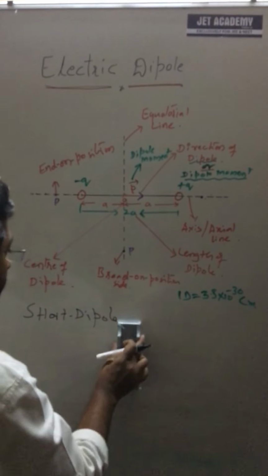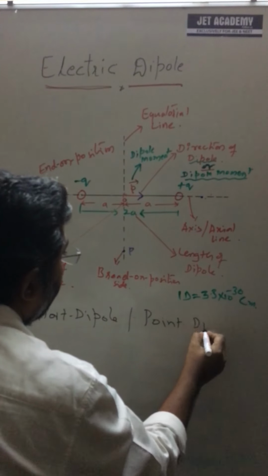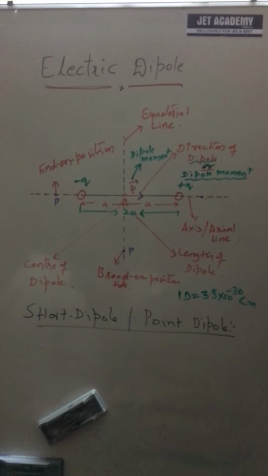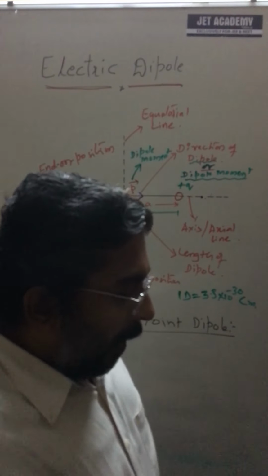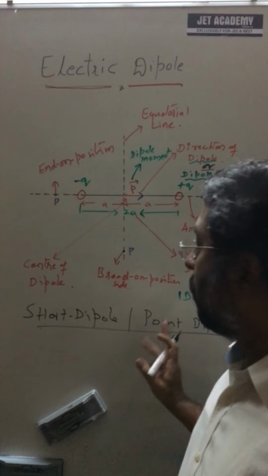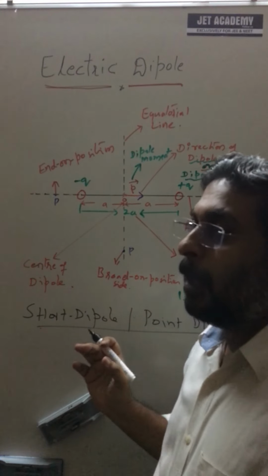Short dipole or point dipole. What is a short or point dipole? Remember, unless and until it is mentioned, always consider a given dipole to be a short or point dipole. If they are mentioned only theoretically, it is a dipole.